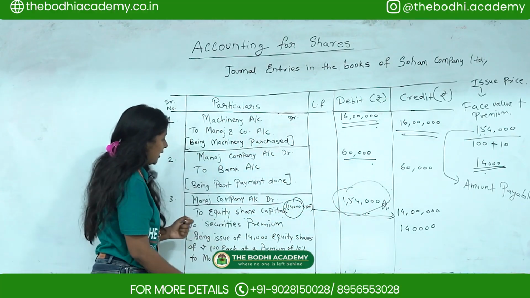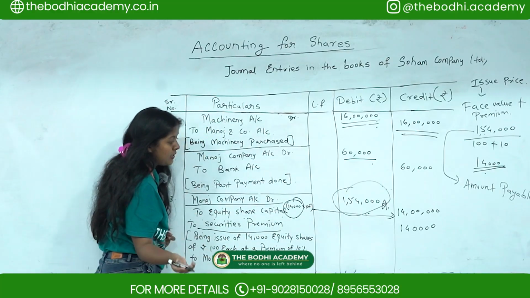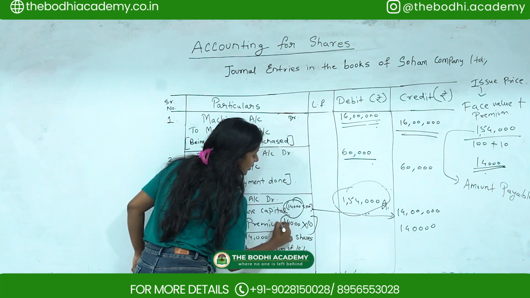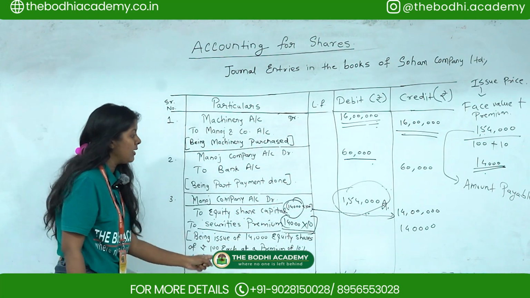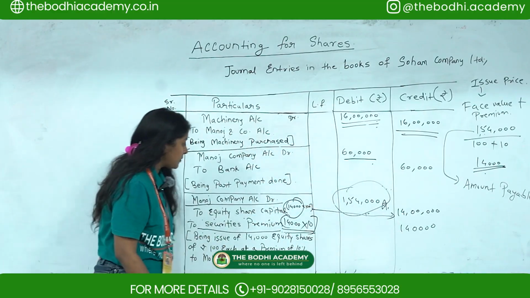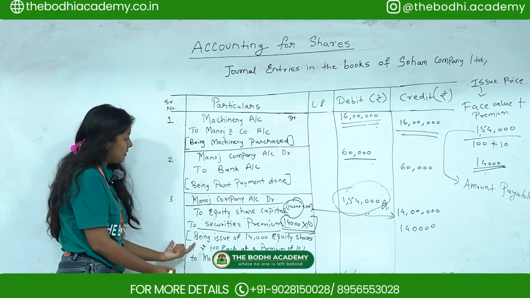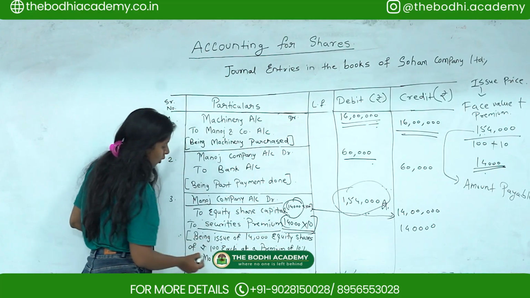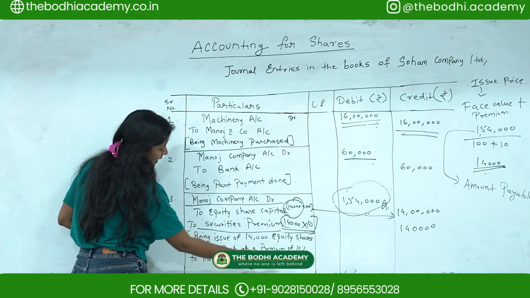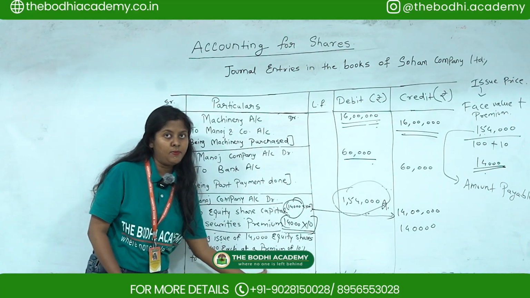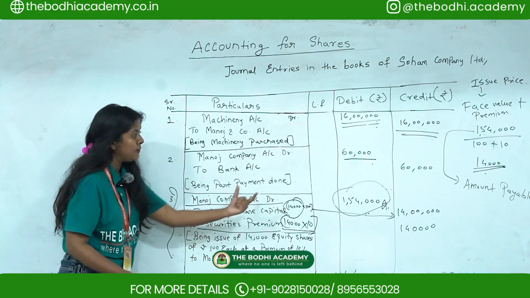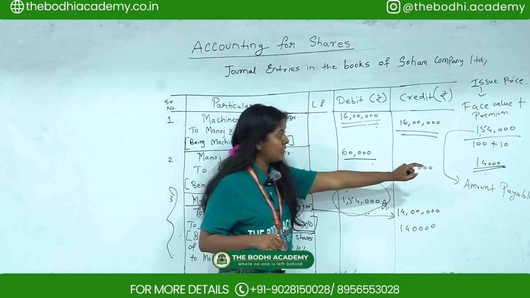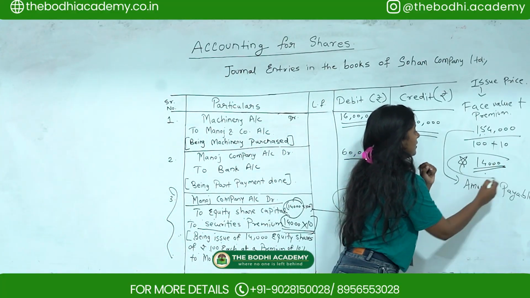Then with regards to securities premium, how is he issuing? He is issuing 14,000 multiplied by 10, since the securities premium is rupees 10. So you'll get 1,40,000. Then you have to pass the narration, being issue of 14,000 equity shares of rupees 100 each at a premium of 10% to Mohan in full settlement. So for the third entry you have to show how he paid the remaining amount, but for this you have to find out the purchase consideration. This is very important.